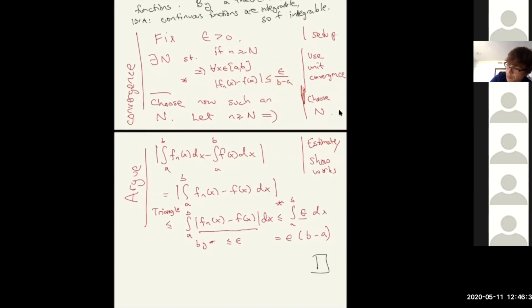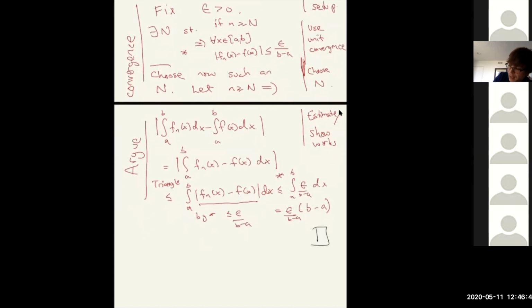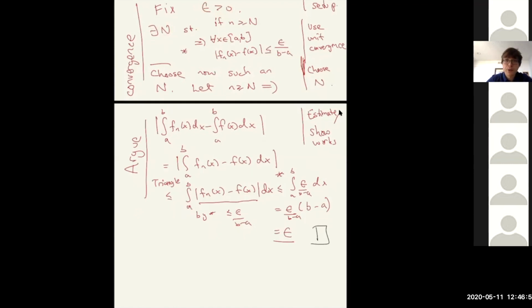And this way we can absorb the constant at the end. So we can add a (b - a) there, and we get the upper bound of epsilon. So for every epsilon, we found an N that would work. We had to modify the bound a little bit in the uniform convergence.